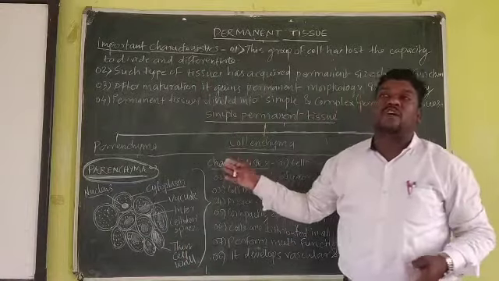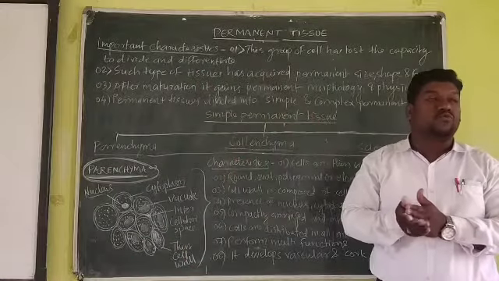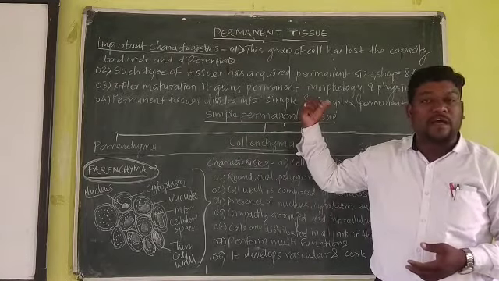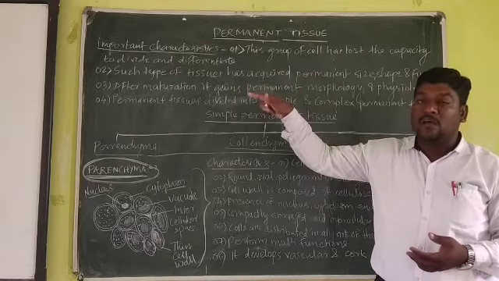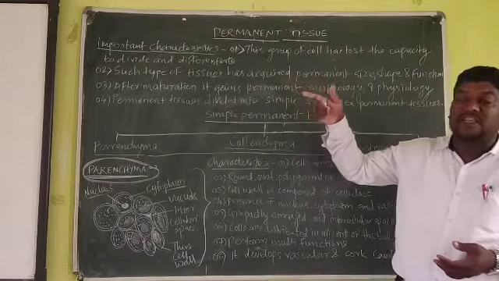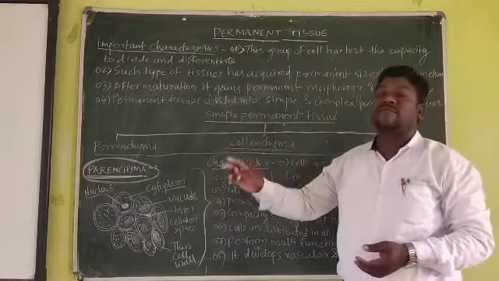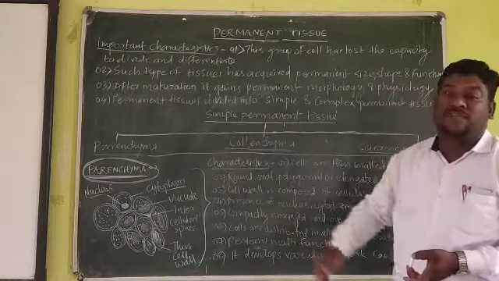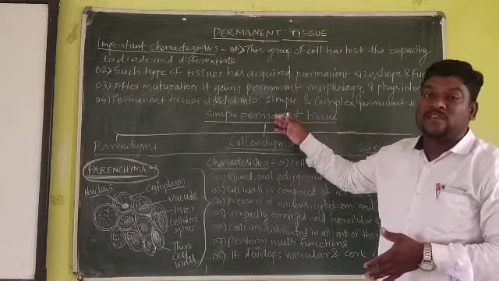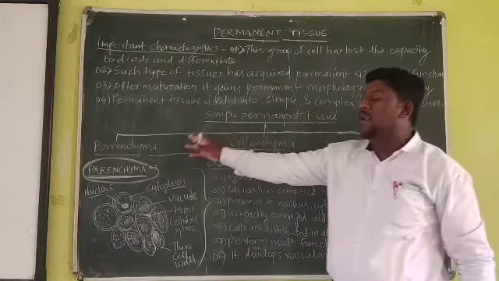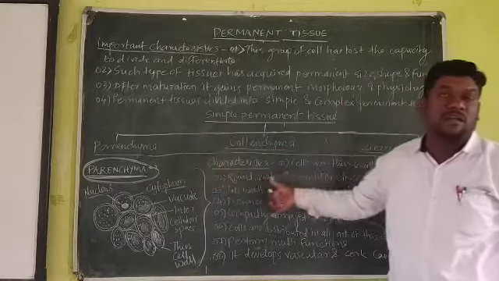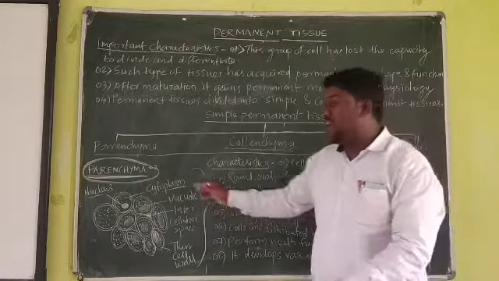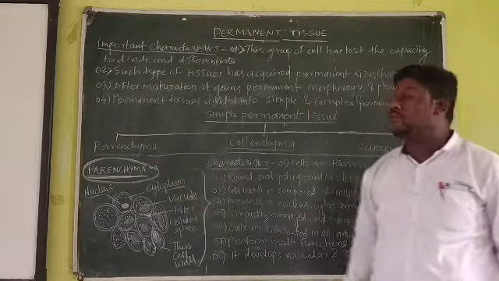Okay, moving forward, the permanent tissue can be divisible into 2 parts. What are they? Simple permanent and complex permanent. Okay, move back to the meristematic tissue. Meristematic tissue में हमने देखा था on the basis of what? Origin, position and function. These are divisible into different categories. In the same way, simple permanent tissue is divisible into 3 parts, that is parenchyma, collenchyma and sclerenchyma. Okay, so in this lecture we are just discussing the parenchyma.